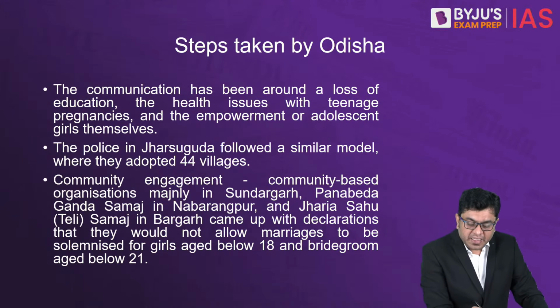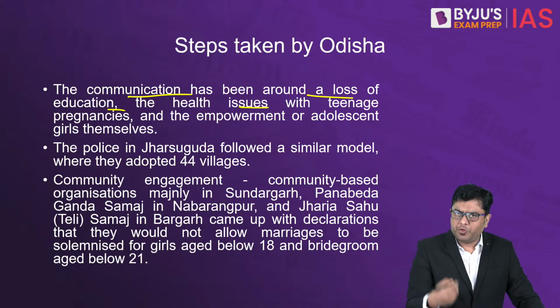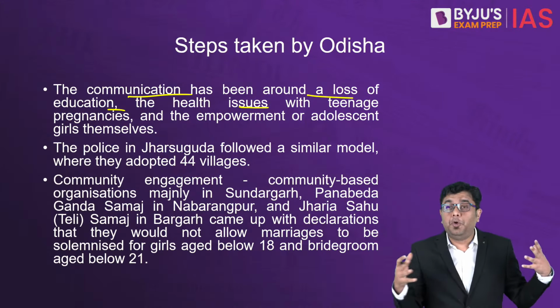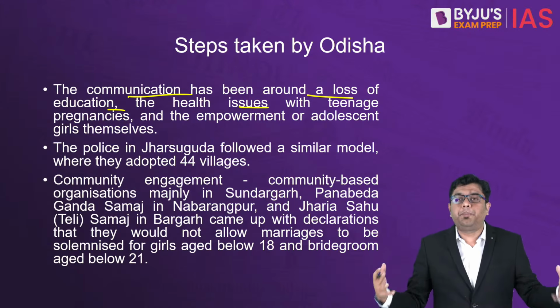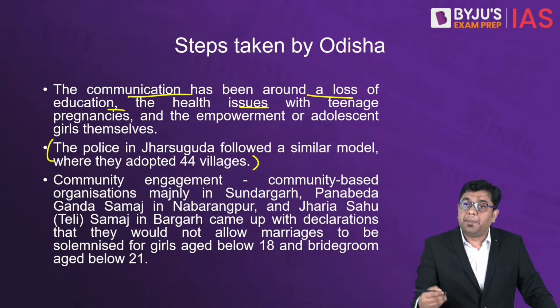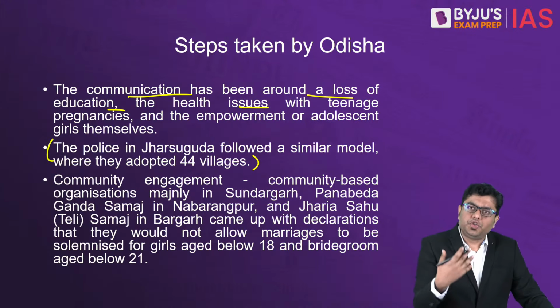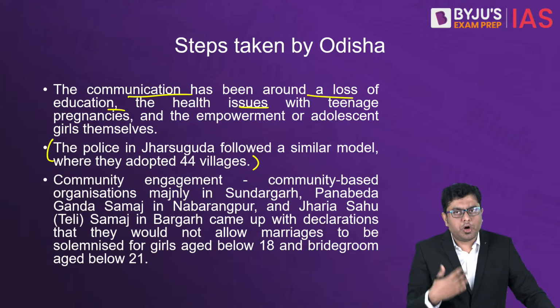Now, here the communication has been issued around loss of education, health issues, and so on that we have talked about. An example that I was telling you is that the police are adopting many villages. The police in the region of Jharsuguda have adopted 44 villages, and their job is to make these model villages.